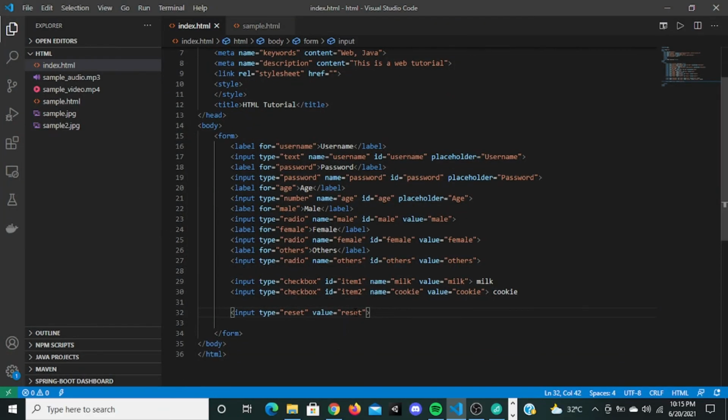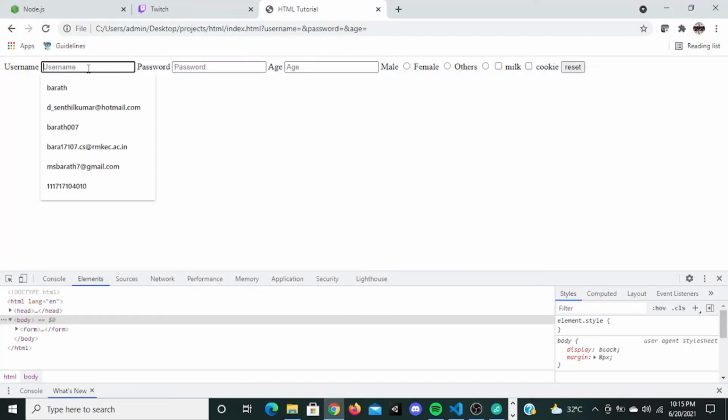Sorry, I did not refresh the page, it's my bad. Now I'm going to type something here, click here, click this. Now if I give reset, it's going to reset all the values. This is what type reset does.